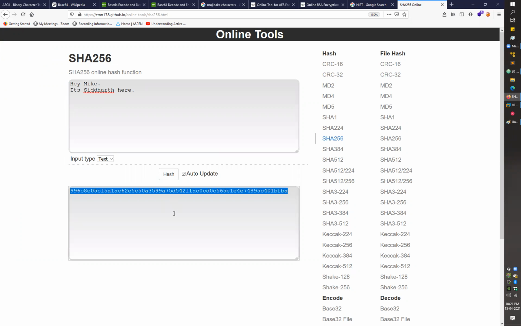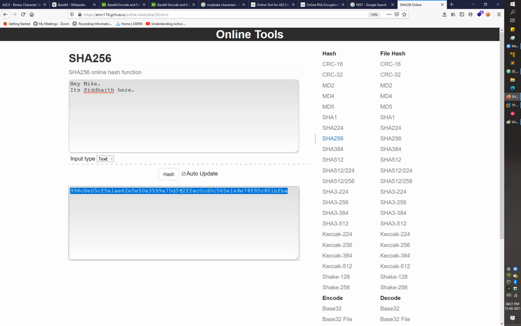So while sending a message to the receiver, what a user will do, the user will just write that message, and for that message, he calculates the hash value according to an algorithm like SHA-256. He will use that hashing algorithm and calculate a hash value for that message, right?